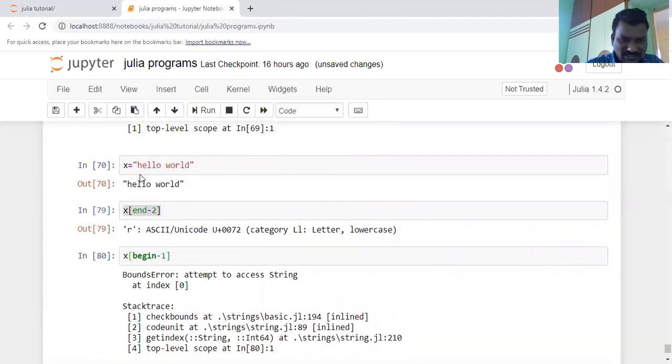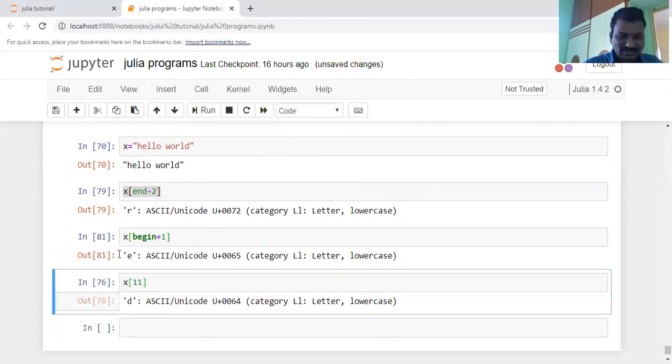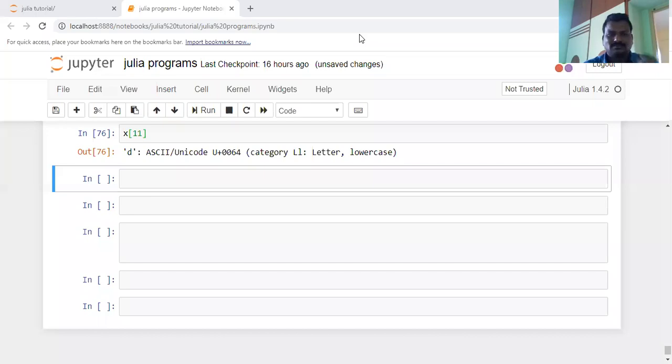Begin means the starting letter. Begin minus 1 is an attempt to access the string before index 0, and nothing was there. If you have begin plus 1, it gives the next character, E. Begin plus 1 gives that character. Sometimes you want to access range values, a particular range, like 0 to 1, 0 to 3.